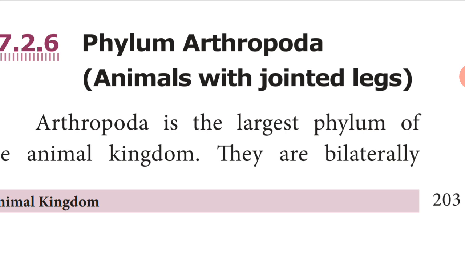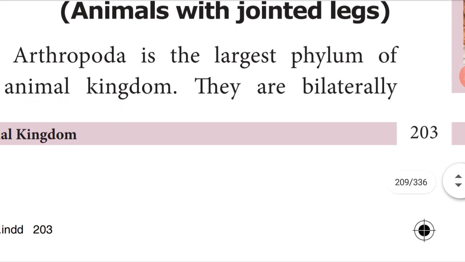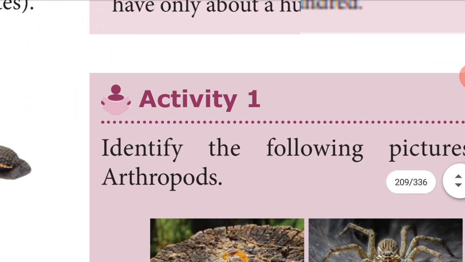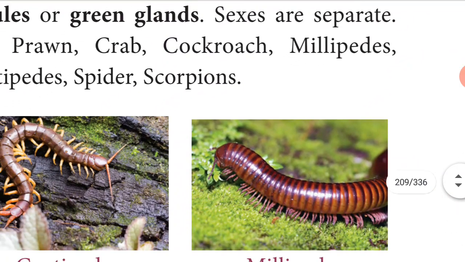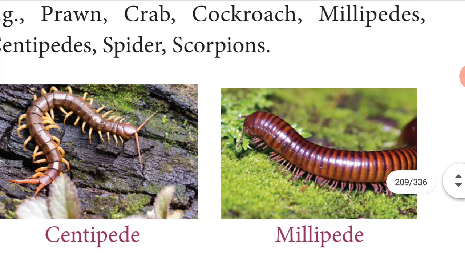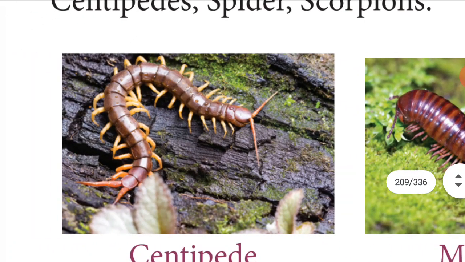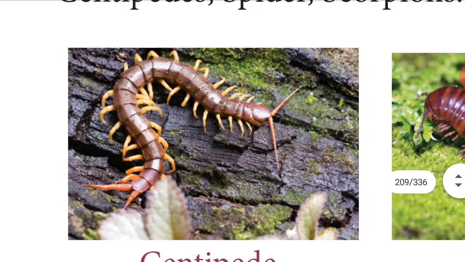Did you see the leg of cockroach? It is jointed only. Do you know that? So animals with jointed legs. Example centipede, millipede, this is everything Arthropoda only. See the centipede, leg of centipede.